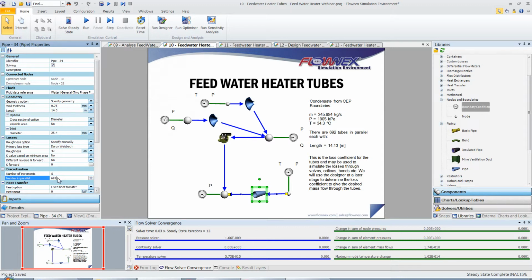We will use the designer at a later stage to determine the loss coefficient to give the desired mass flow.